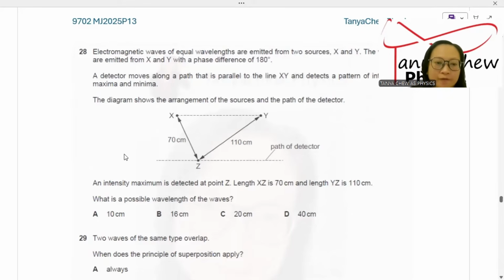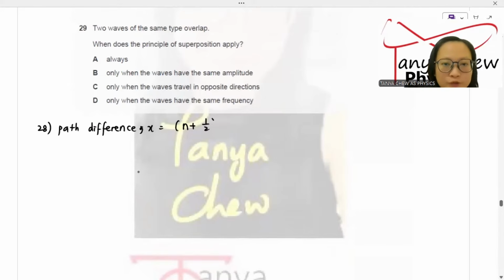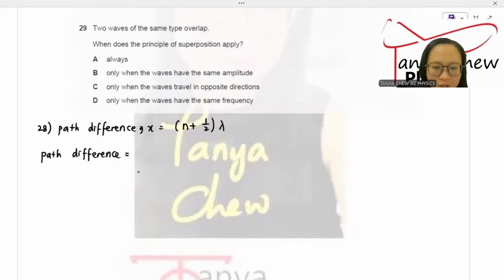So I find the path difference first. The path difference of the two waves is equal to n plus 1 over 2 lambda. Why? Because they are out of phase with each other. And then I find the path difference, which is equal to YZ minus XZ.